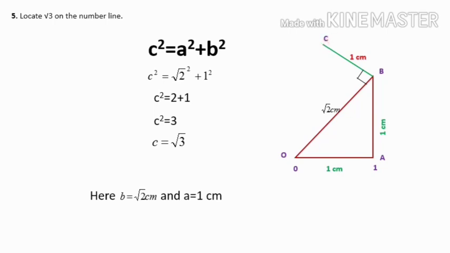And now I have got the two sides of the triangle. One is root 2, another one is 1. So here root 2 and 1 I have located. Then if I join OC, the length of OC is the hypotenuse, that is root 3 centimeter. So this is the basic part of locating root 3 on the number line, and how we have to represent root 3 on the number line, that we will discuss on the next slide.